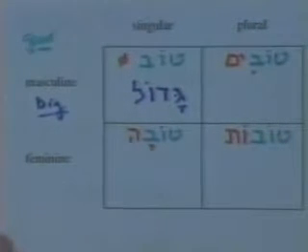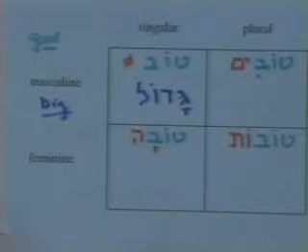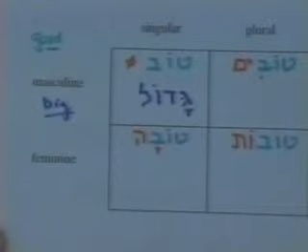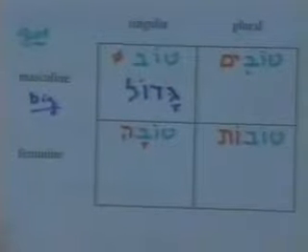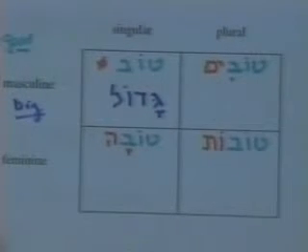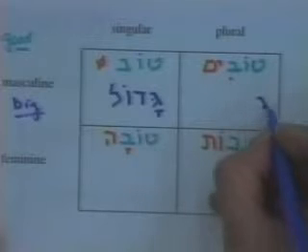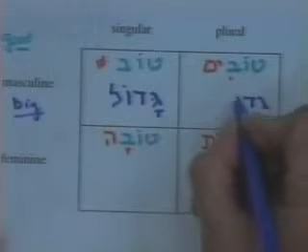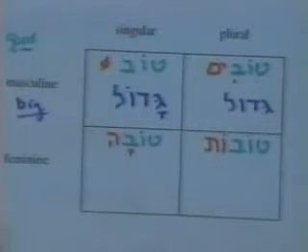Sort of your all-purpose adjective for large size. So it can mean big, it can mean great, it can mean large. All right, gadol. Now, what if we were talking about great men? What would the plural masculine form of gadol be? Well, what should we do? We should take gadol and add im.